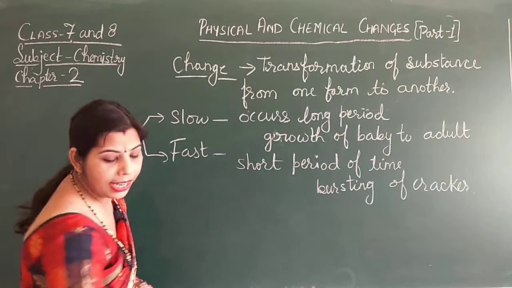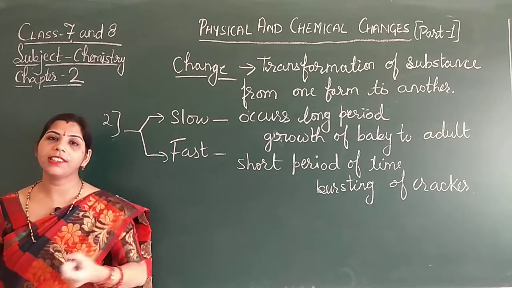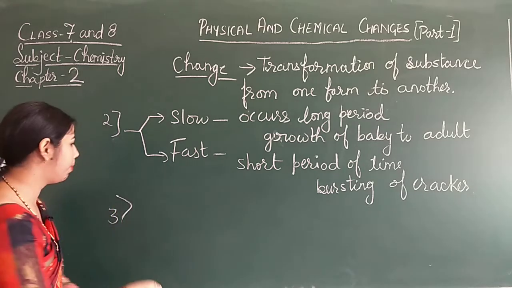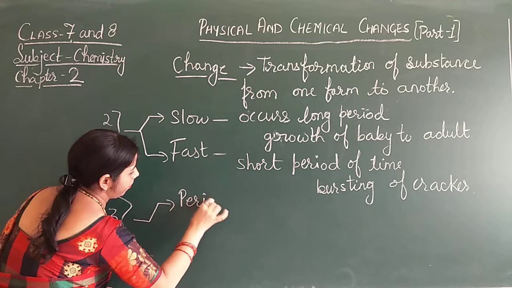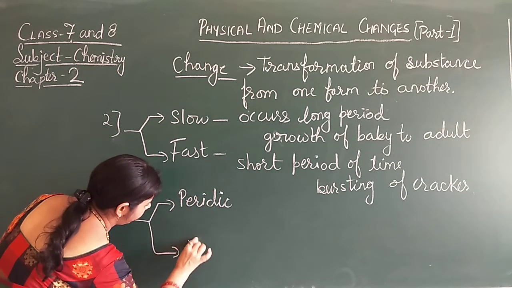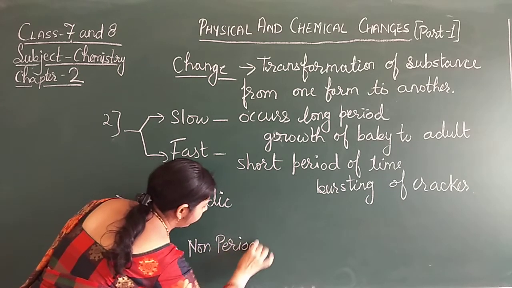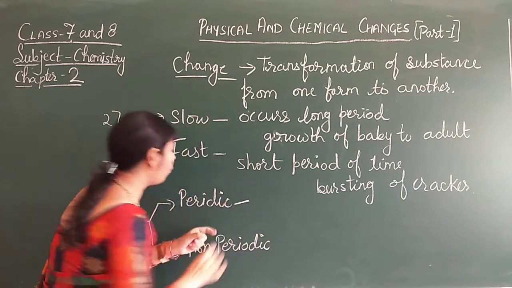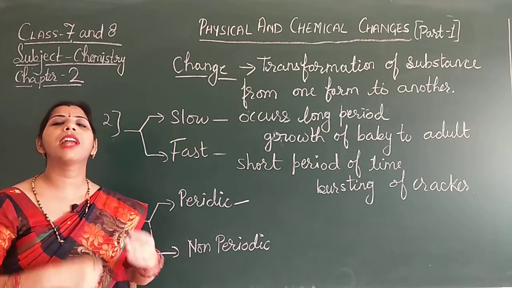After slow and fast, the next change is the periodic change and non-periodic change. So what is periodic change? A change that occurs after a regular interval.